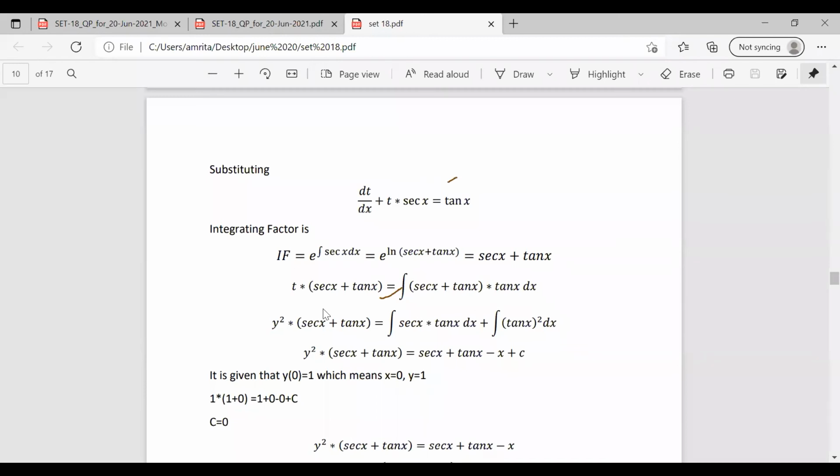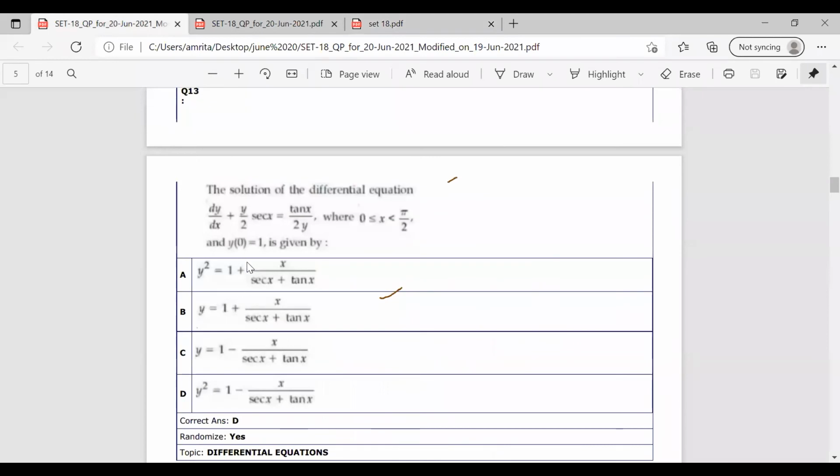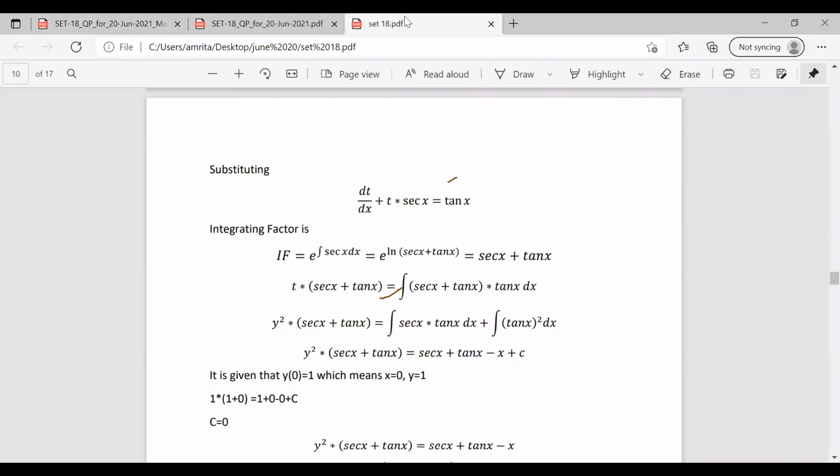So now y square into sec x plus tan x equal to integral of sec x tan x dx, which is sec x. Integral of tan x square is tan x minus x plus constant. Now in the question, it is given clearly the condition that y of 0 equal to 1 and the range is 0 to pi by 2.